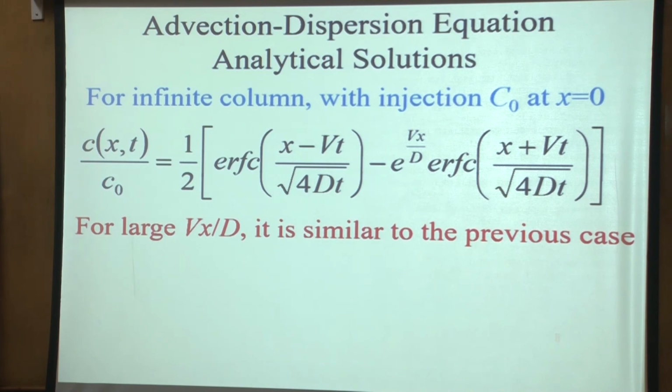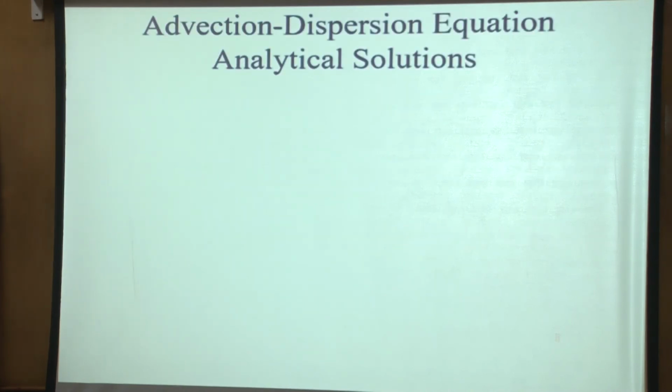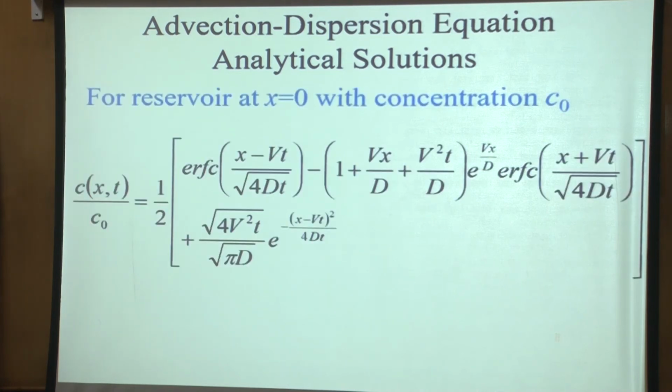For very large Vx by D, it is similar. But of course, that is not very useful. Infinite problems, normally we don't find them very useful. But the other useful solution which exists is the Cauchy condition at the inlet. There we say that if you have a well-mixed reservoir which keeps the concentration at C0, and then apply the mixed condition where C will slowly go from 0 to C0, not sharply, then this is the analytical solution given for this boundary condition.